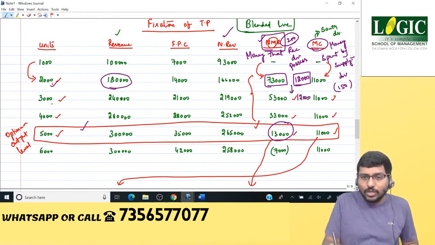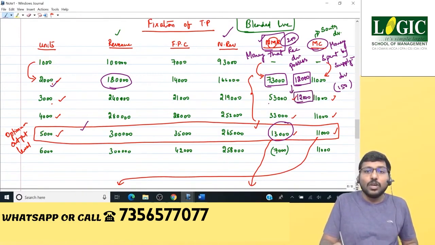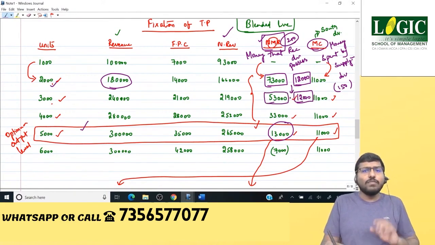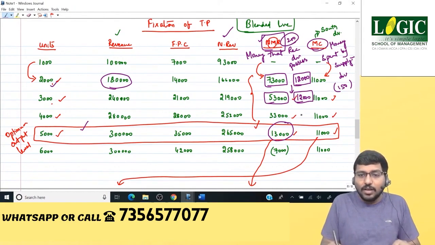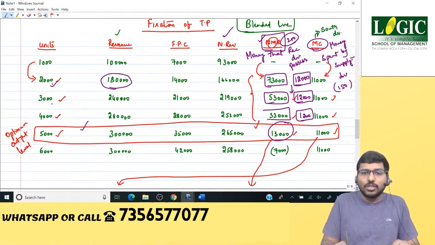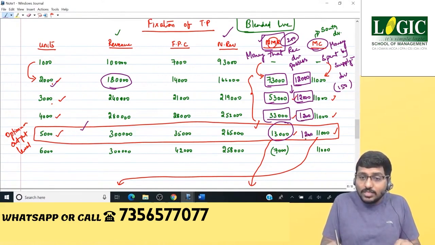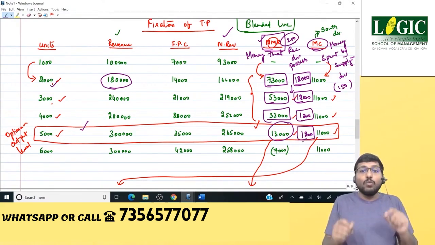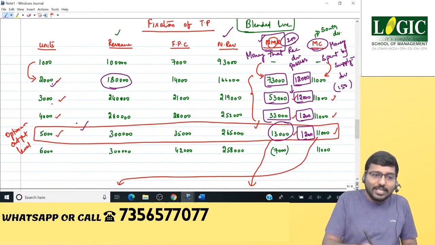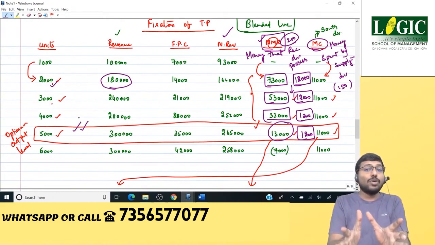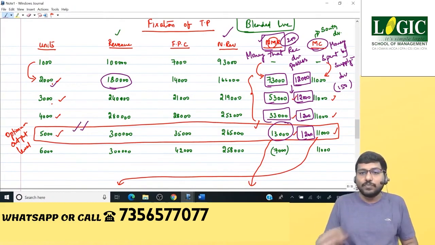Again, the TP will be 12,000 for another 1,000 units. What is the money that the receiving division has got? 53,000. So will it buy? Yes, because it has the capability. For another 1,000 units, again the TP will be 12,000. It has got 33,000, so no problem. Again it will buy. For another 1,000 units, the TP cost will be 12,000. It has got 13,000, so again it will buy. It will not go to the next level. So it will stop exactly at the 5,000 units output level. That is what the company wants.